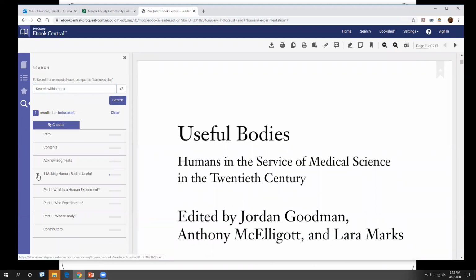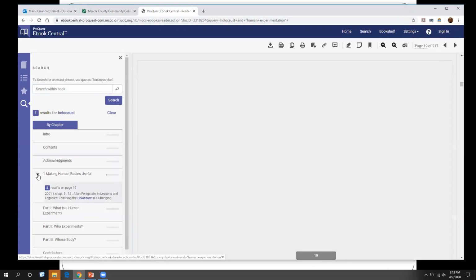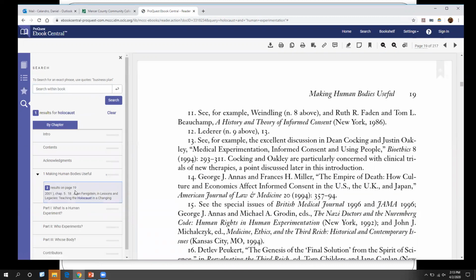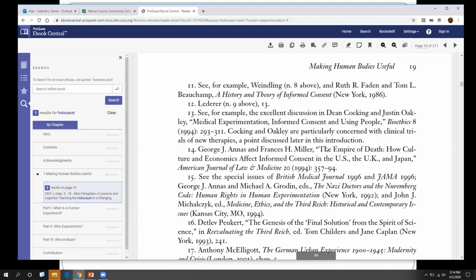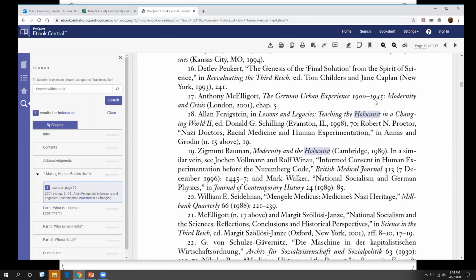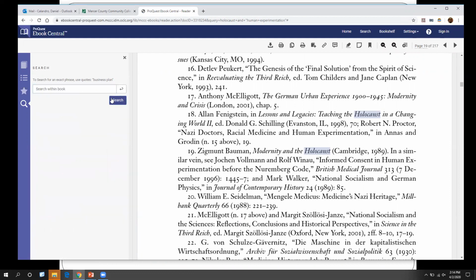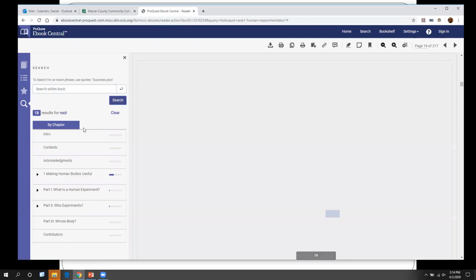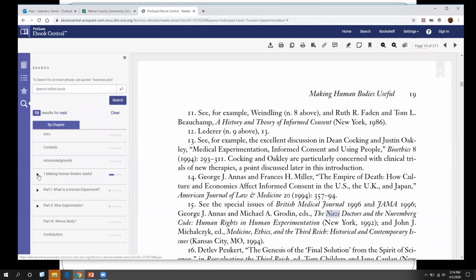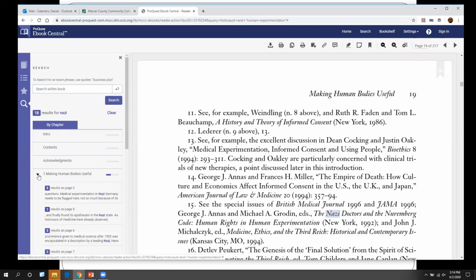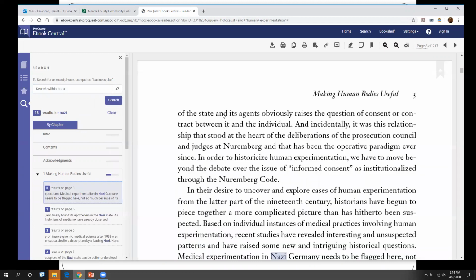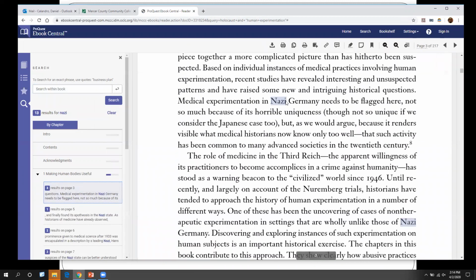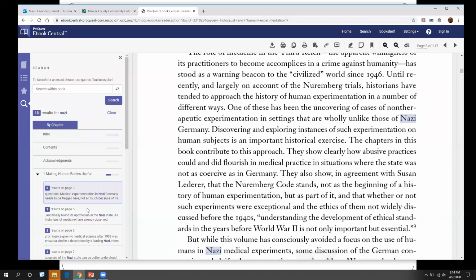There it is. So that little arrow shows us here in chapter 1 on page 19, somewhere in the footnote, the word Holocaust appears twice. There they are, Holocaust, Holocaust. So we may want to type in Nazi and search. There, that got us some more. Again, over here, there's that little arrow. You can click on that, and it'll say, okay, on page 3, it has 3 search results, so there you go. And you can basically hop through the book this way, finding information that you are interested in.